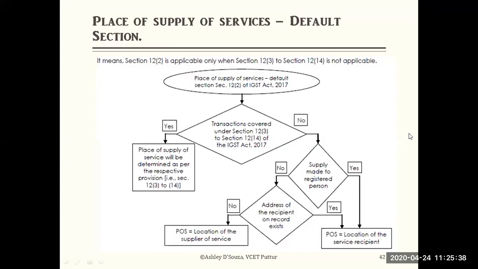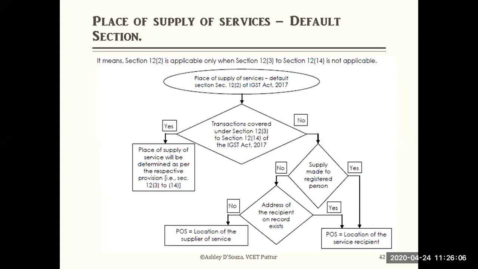So this deals with the place of supply of service in the default section. It relates us to section 12 subsection 2. There are other sections, section 12 subsection 3 to section 12 subsection 14. If those are not applicable, then these conditions need to be fulfilled. So this is section 12 subsection 2.